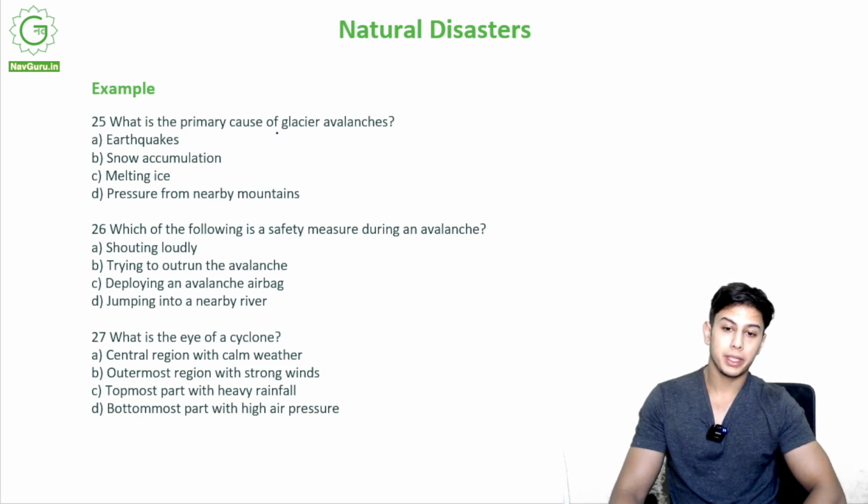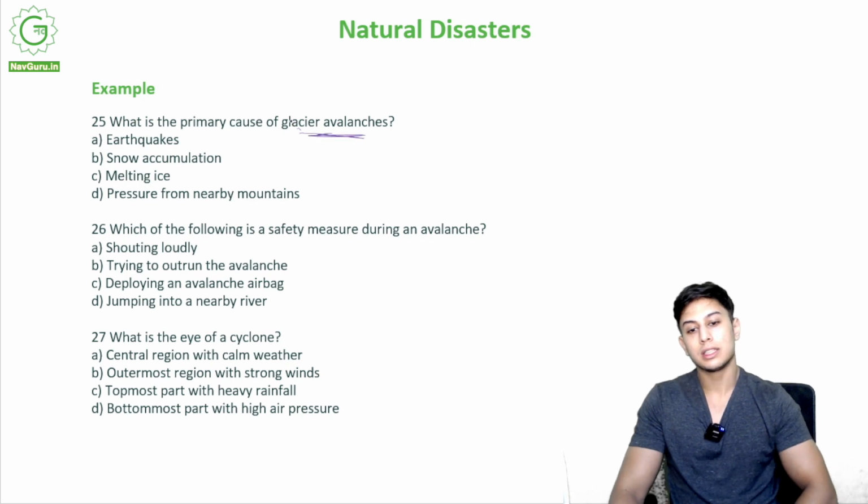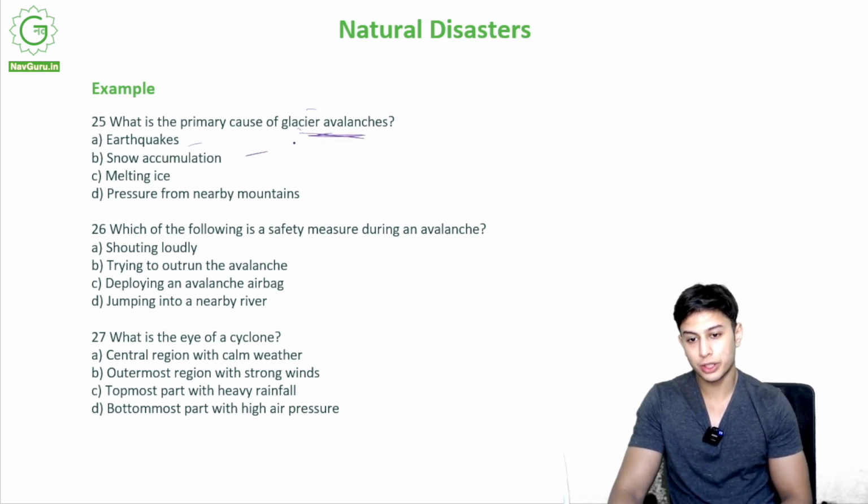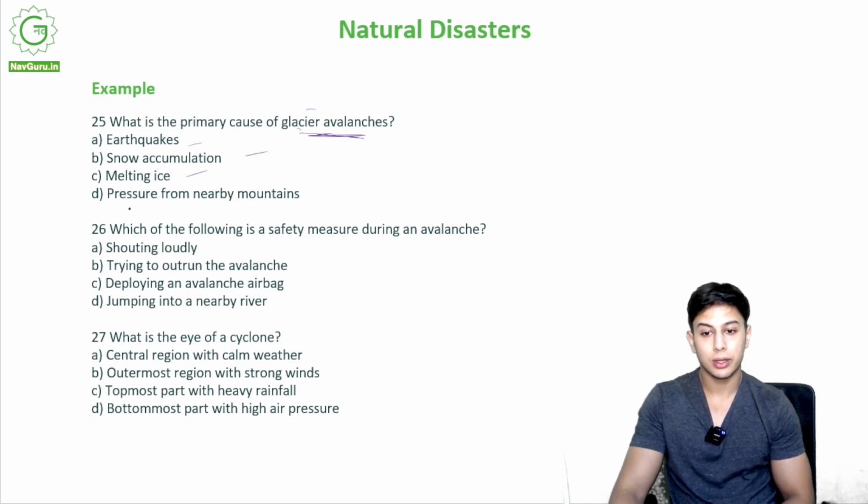What is the primary cause of glacier avalanches? So out of these, which is the primary cause of glacier avalanches? Is it earthquake? Is it snow accumulation? Is it melting ice? Or is it pressure from nearby mountains? So the correct option would be option B, snow accumulation.